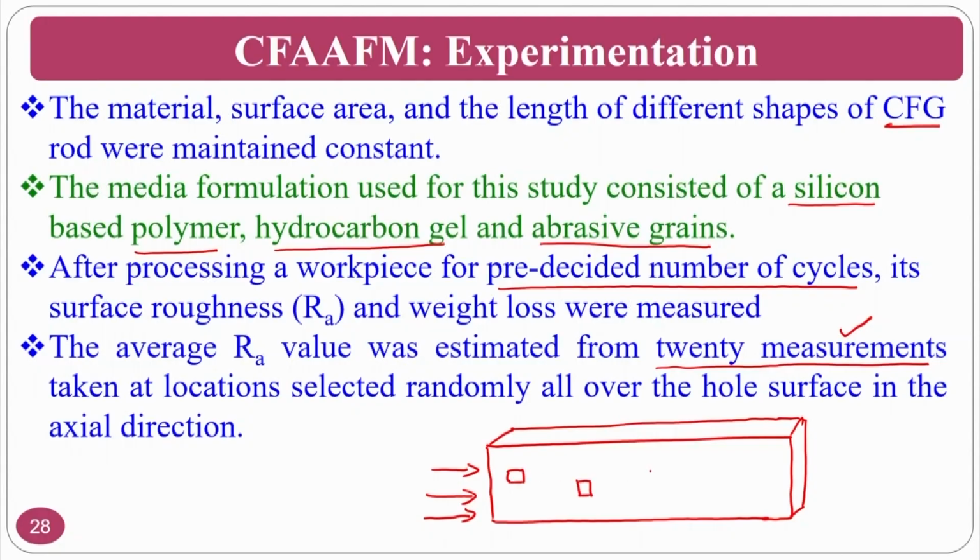How? Assume that I want to do it at 5 places. So, this is one place that I want to do, second place, third place, fourth place, fifth place, assume that a sixth place I can do, seventh place I can do. I can mark it, okay, and after finishing also we can measure at the same location that we measured initially. Final also, approximately the same location you can measure, and you can calculate the change in Ra, or how much final surface roughness is achieved, or percentage change in Ra and other things.